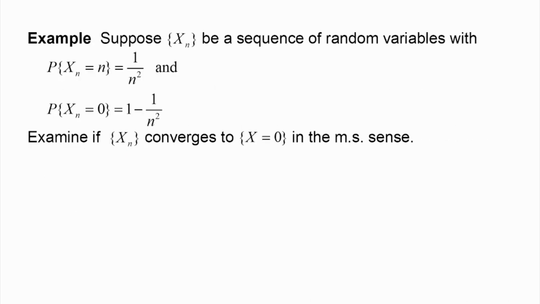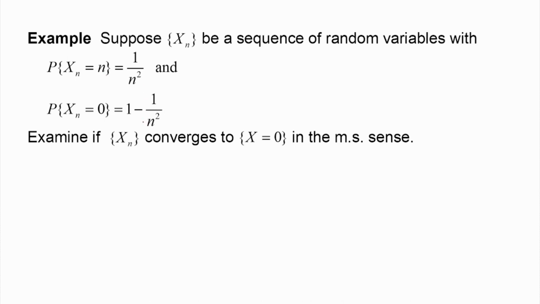We will see one example. X n is defined by this. X n takes the value n with probability 1 by n square, and x n takes the value 0 with probability 1 minus 1 by n square. So, x n is a random sequence where each x n can take two values, 0 and n, with these probabilities.